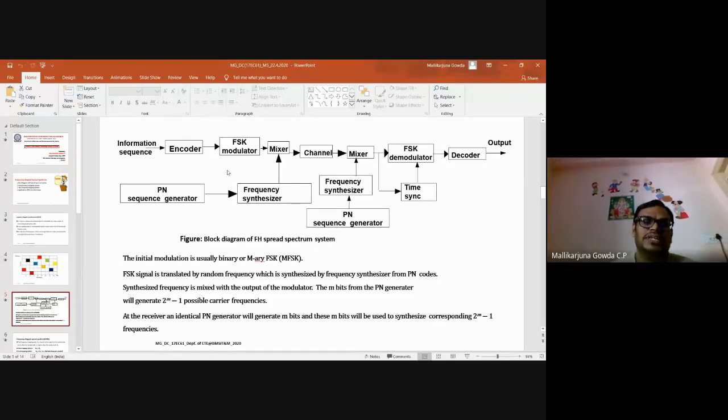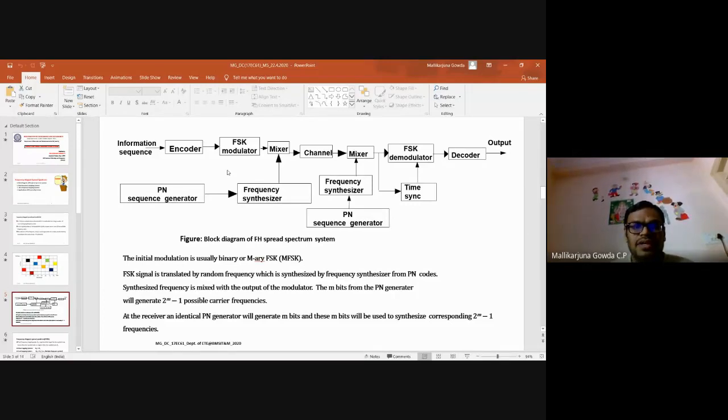I will be transmitting the binary information, especially in BFSK, symbol 1 with one frequency and symbol 0 with another frequency. If it is MFSK, I use M symbols to transmit, and each of the M symbols will be transmitted with one particular frequency. That is what happens in MFSK.